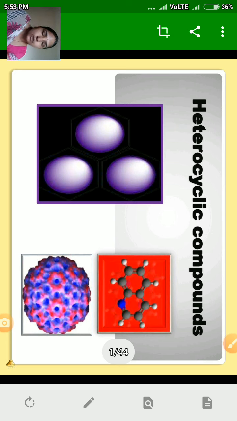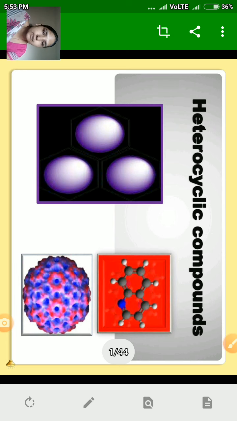Generally, medicines are organic in nature. Organic compounds are of two types: aliphatic compounds and cyclic compounds. Aliphatic compounds are saturated or unsaturated compounds, that is, open chain compounds, and cyclic compounds are of two types: homocyclic compounds and heterocyclic compounds. Homocyclic compounds have all similar atoms in their ring.